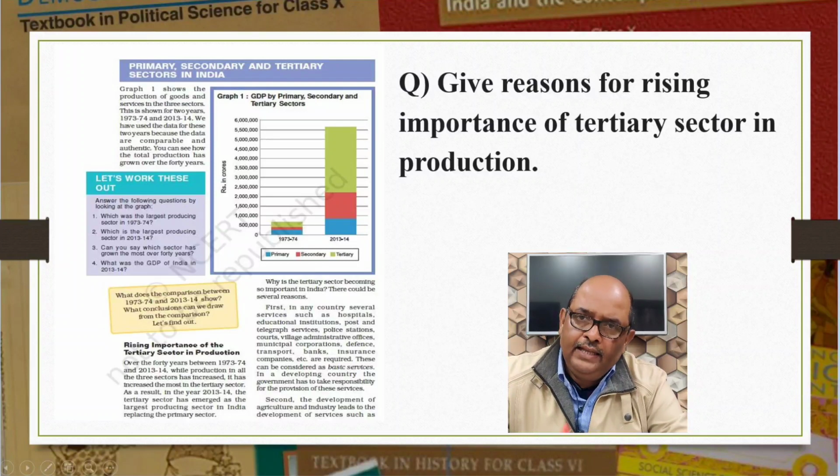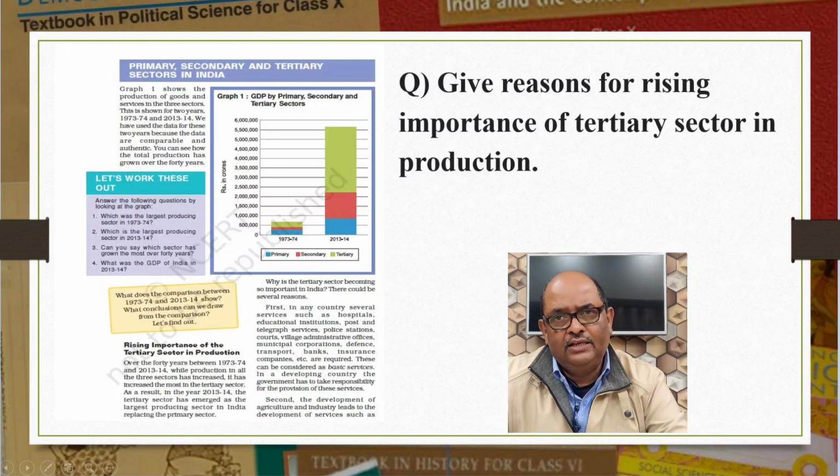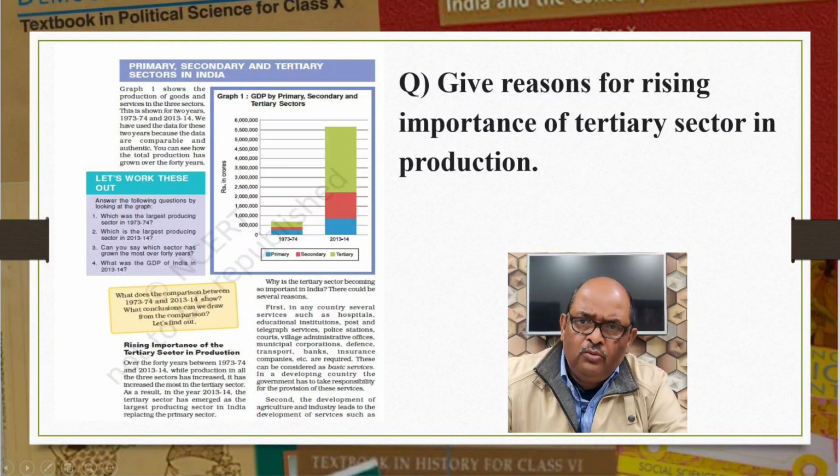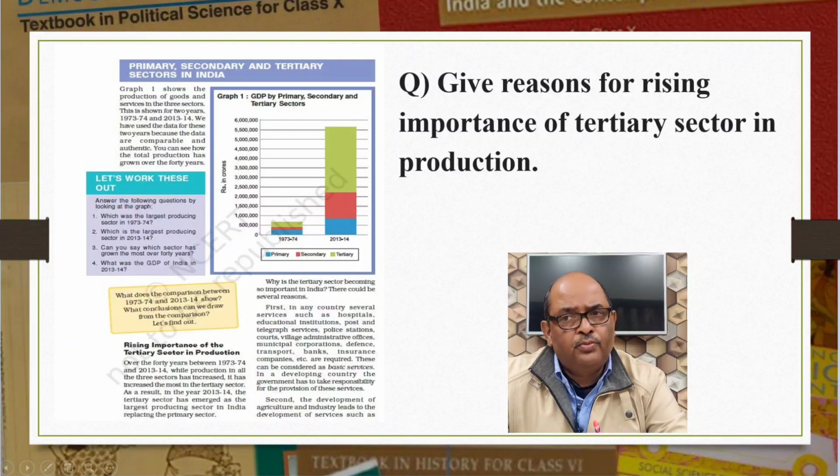Firstly, in any country, several services like hospitals, educational institutions, police stations, post offices, defense, banks, insurance, etc. are required. And in a developing country like ours, the government has to take the responsibility for the provision of these services. These are considered basic services. So when more and more people are employed to provide these services, the share of tertiary sector in the GDP is bound to increase, right?